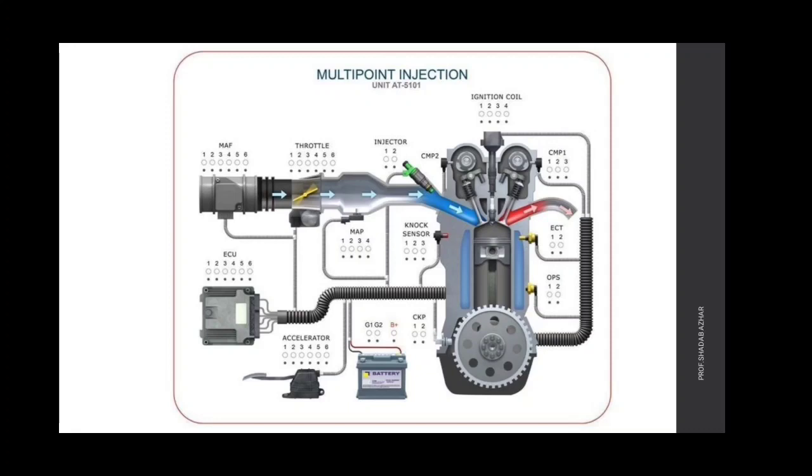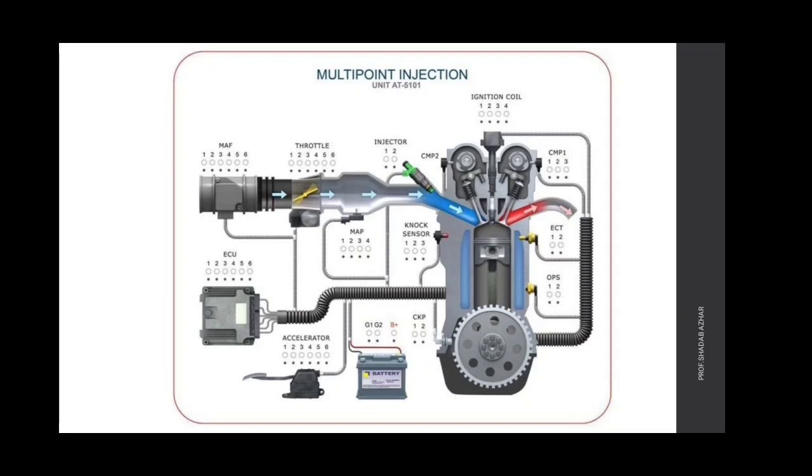The ECU receives the signals from the sensors and then gives the command to the fuel injector to inject the fuel at which time and in what amount.